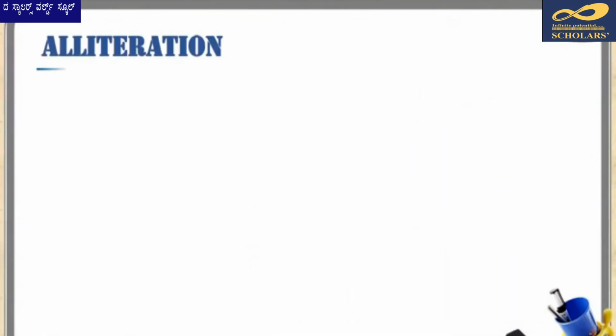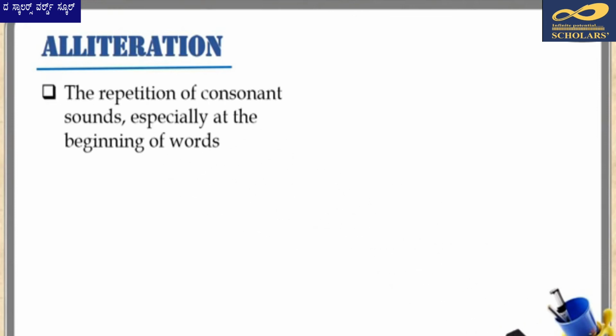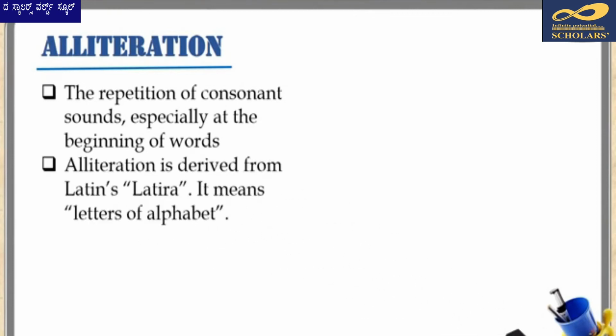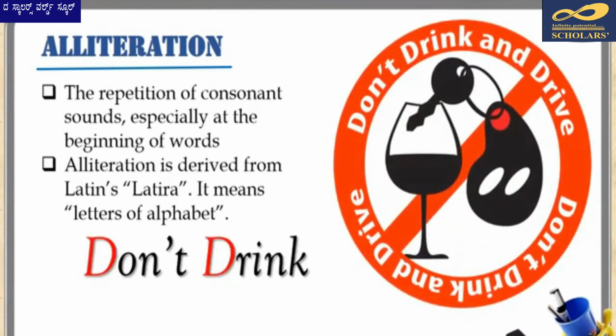Our next figure of speech based on the sound effects is alliteration. Alliteration refers to the repetition of consonant sounds, especially at the beginning of words. Derived from the Latin word littera, that means letters of the alphabet, examples of alliteration abound in real life. From advertising slogans to warnings to tongue twisters and catchy names, alliteration is used everywhere. So when you are driving, you might come across the sign, "Don't drink and drive." Note the successive words start with the sound D. That's alliteration.